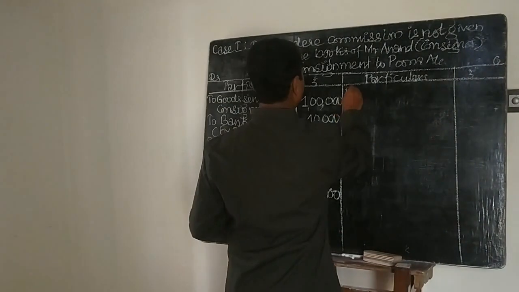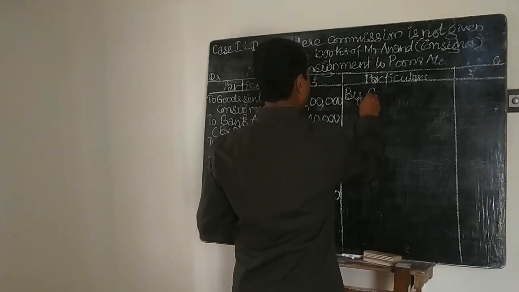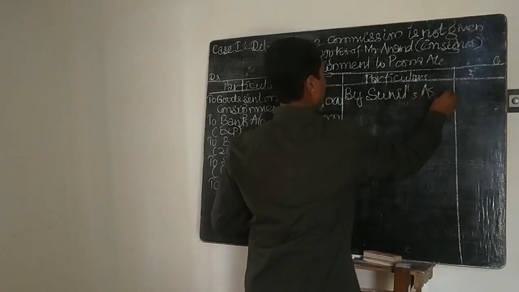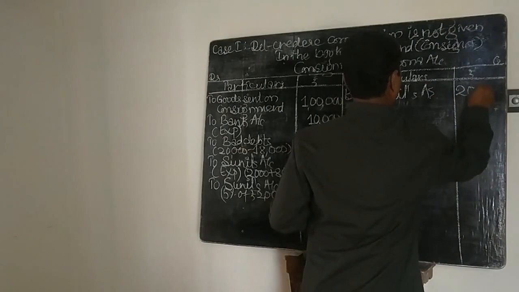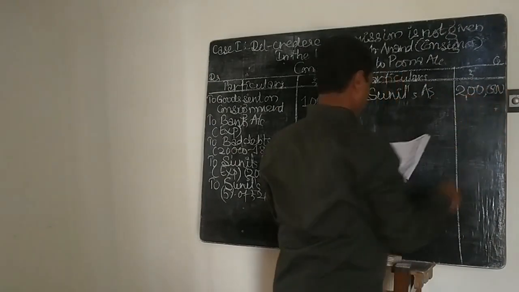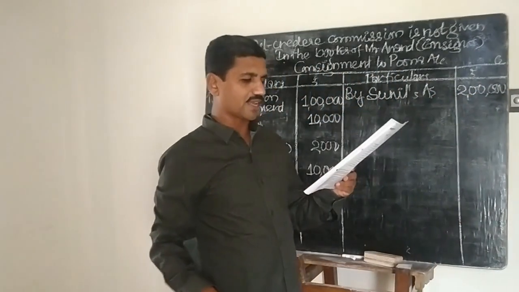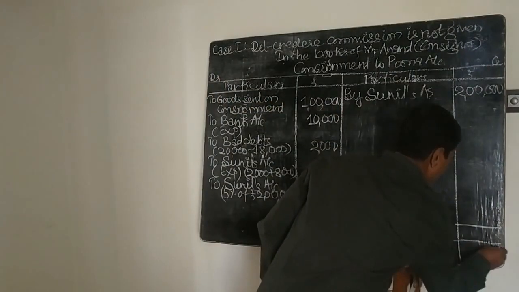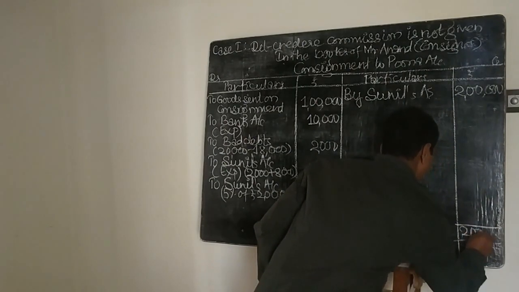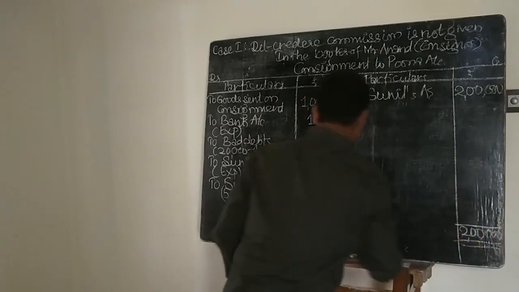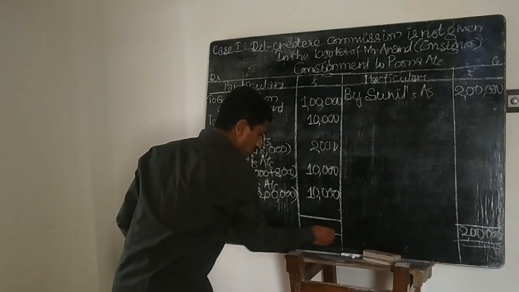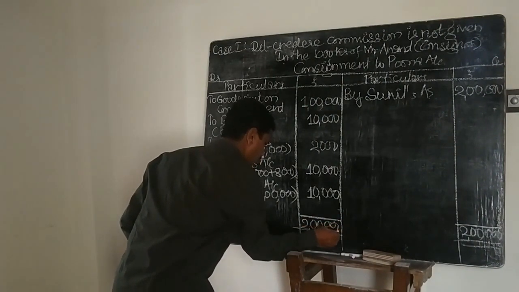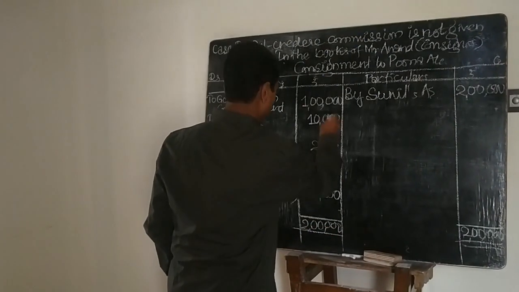Then when the sales are made by the consignee, the entry will be consignee, that is Sunil's account, debit to consignment. So consignment is credited by Sunil's account, that is rupees 2 lakhs. There is no closing stock, as it is given in the problem that the entire goods were sold. So now let's take the total here. This is 2 lakhs.